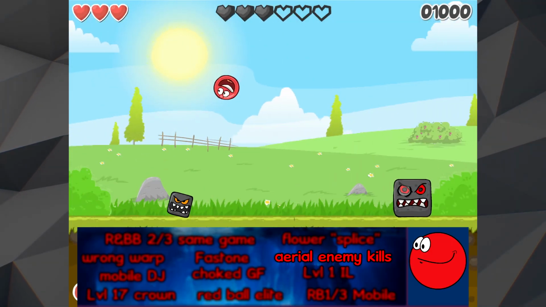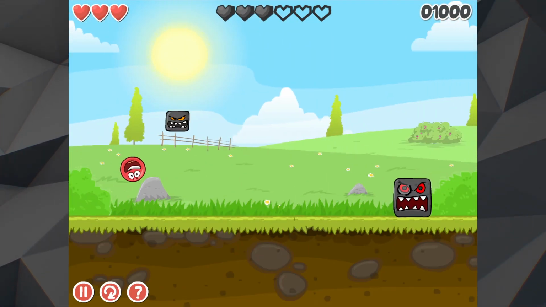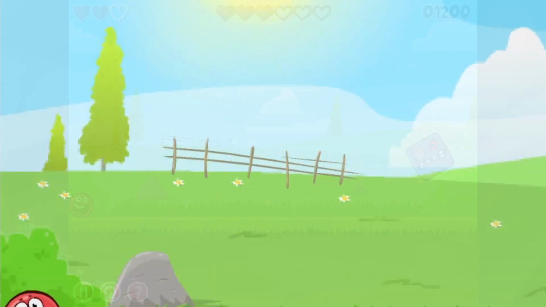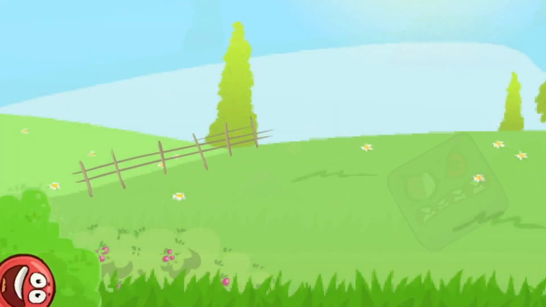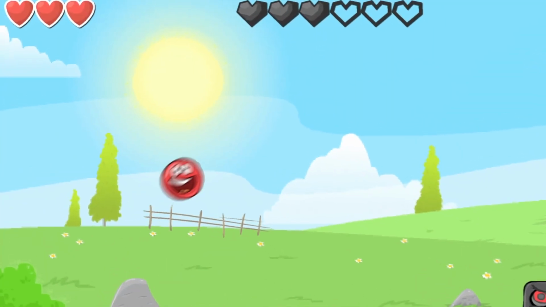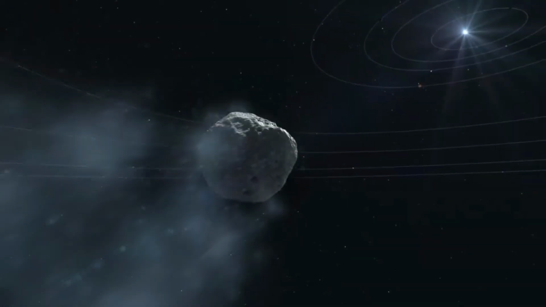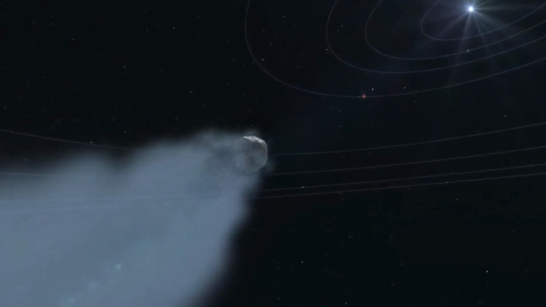In the Red Ball 4 games, it is possible to kill enemy boxes while they are still in mid-air, which could be utilized to save some time in the boss levels of volumes 1 and 2 in particular. The faster that the enemies are dealt with, the faster that the boss goes. However, this trick relies on landing on the corner of the enemy in an extremely specific spot, while also having to account for the fact that the enemy is flying towards the ground faster than the 20-mile-long asteroid that wiped out the dinosaurs 66 million years ago.